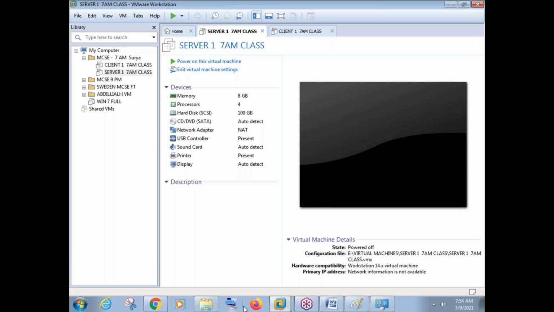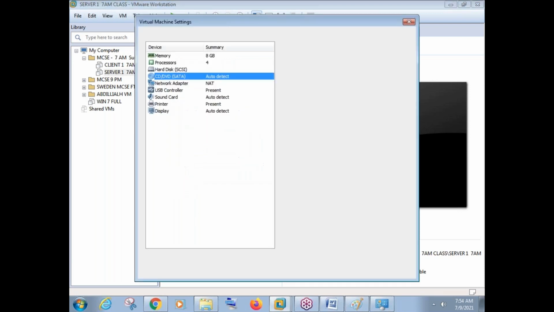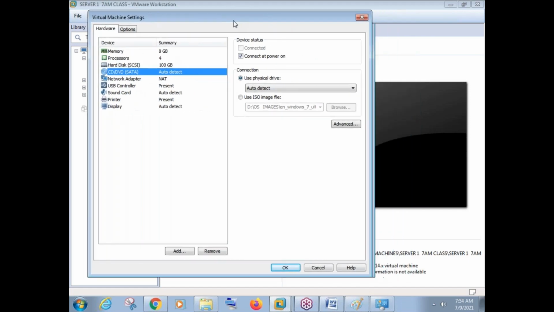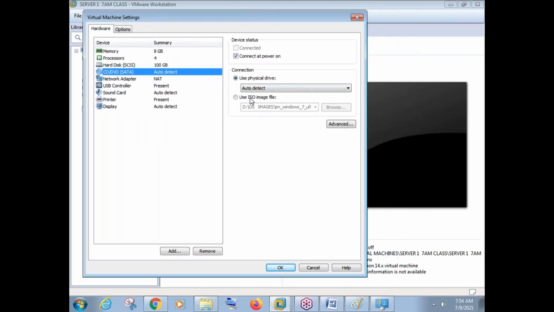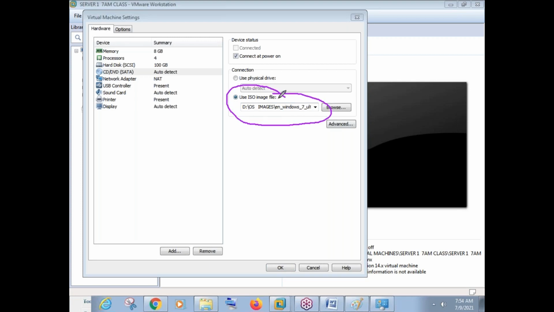So in the virtual machine, what we have to do here is, can you see the CD DVD option here? Click on the CD DVD option. Once you click on the CD DVD option, we see some more options here. Now select this option, use the ISO image. Can you see here it is showing use the ISO image, this option. Okay, select this option, use the ISO image.